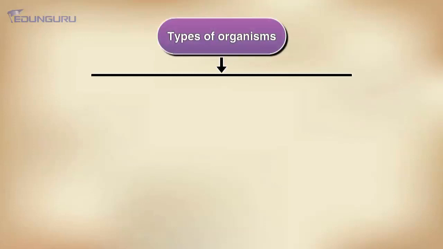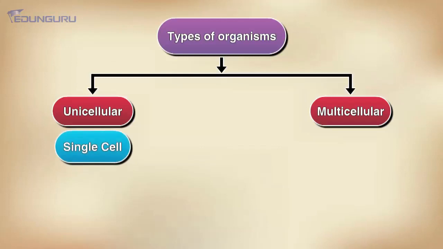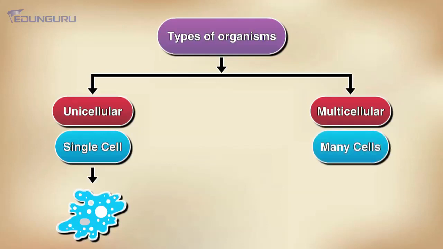On the basis of the number of cells, we can divide the organisms in two categories. Number one, unicellular organisms, and number two, multicellular organisms. Uni means one. So all the organisms which are made up of only one single cell are known as unicellular organisms. A very good example is amoeba. Multi means many. So all the organisms which are made up of many cells are known as multicellular organisms. For example, plants and animals. So we are multicellular, with lots and lots of cells.